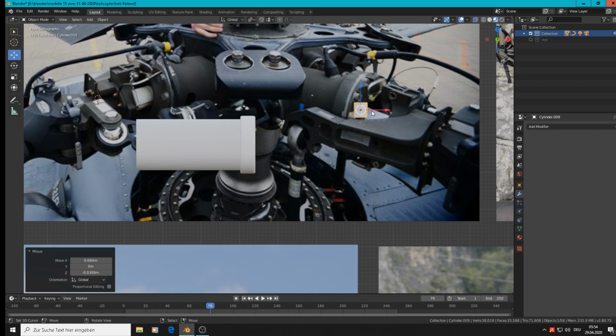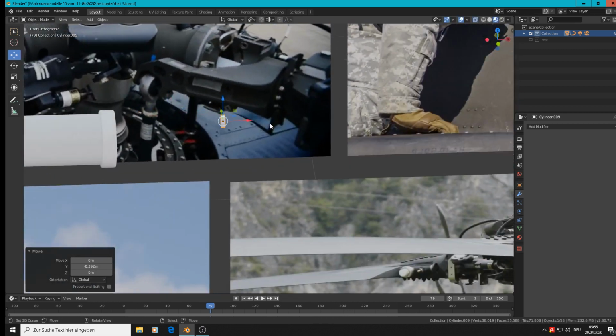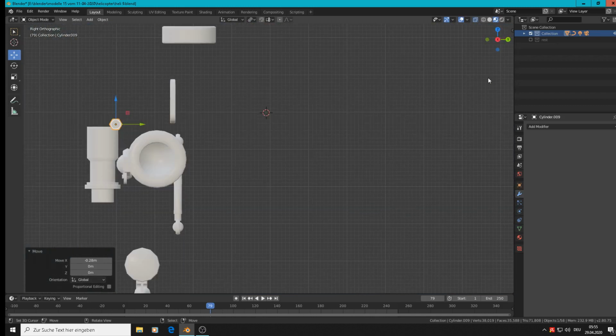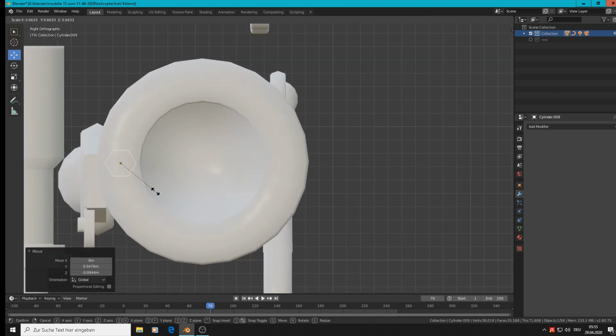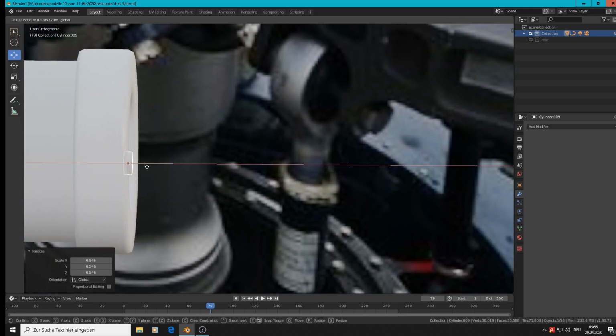Grab, scale Z, rotate Y 90 and bring them there. Numpad 3 to go in the side view. Then we scale it down so that it fits with the original there and bring them out.